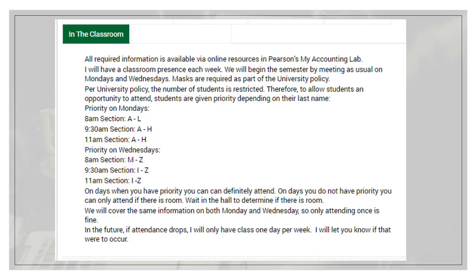What that means is that you have first dibs to a chair. If there's not a lot of students coming into class and you want to come to class on a different day, you just have to let the other students sit first. And if there's extra chairs within the social distancing guidelines, you're more than welcome to come to that class. We're not going to cover different things, though. Every Monday and Wednesday, I'm going to cover the same stuff.